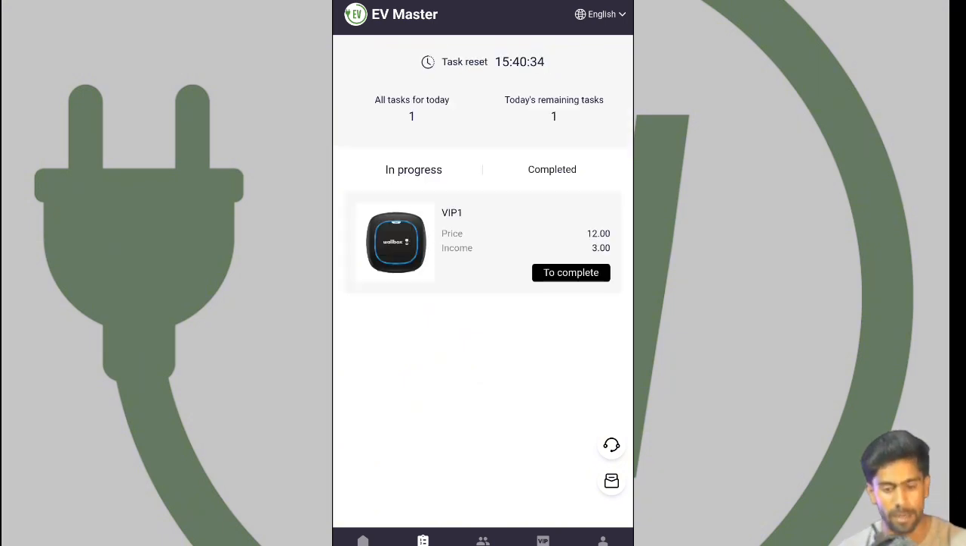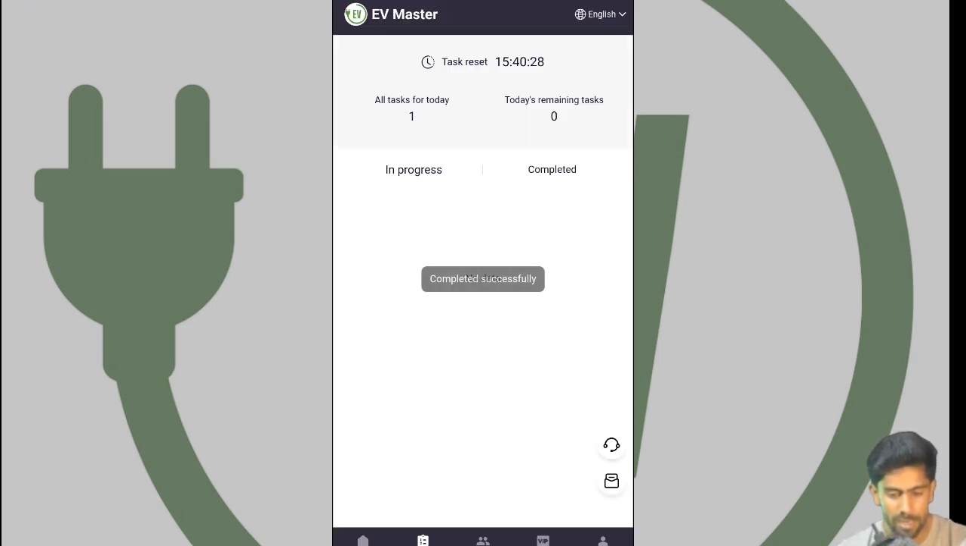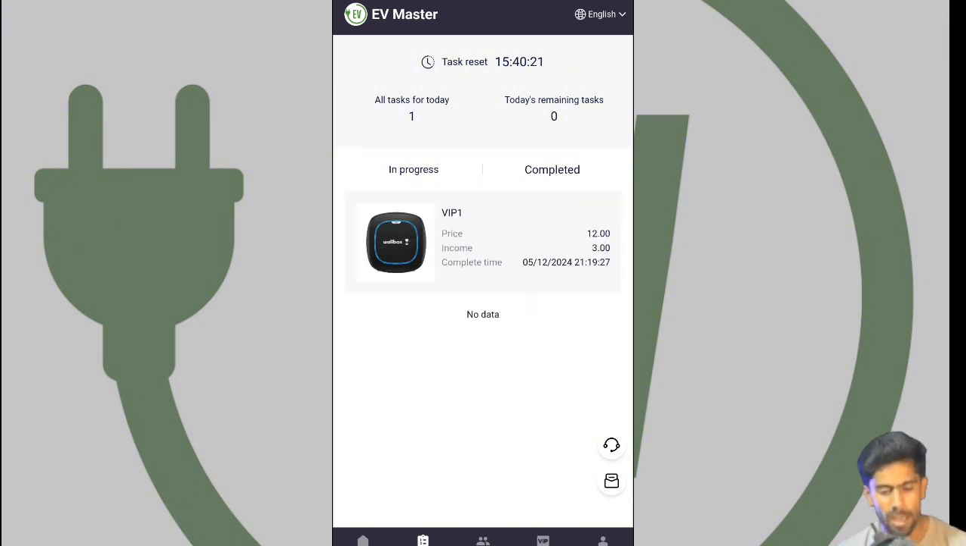Click the me section and the task section, and you can see the tasks available here. Simply click to complete it, and you can see the task is loading. After the loading finishes, I get my reward, and I will show you how to withdraw your reward to your wallet. Simply click the completed option, and you can see the task is completed.